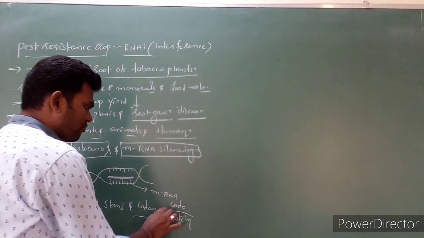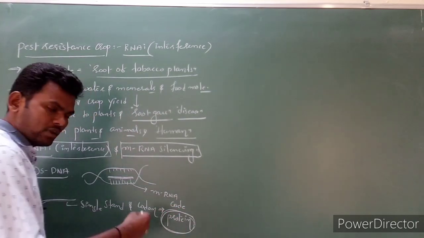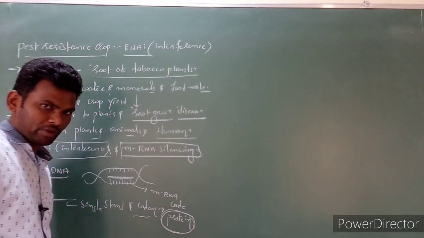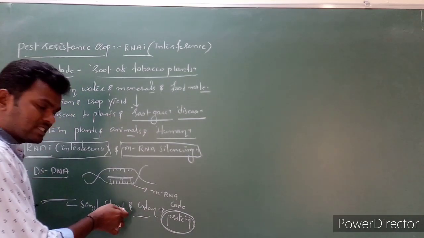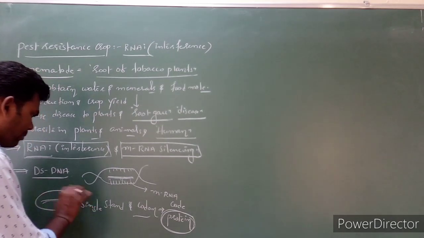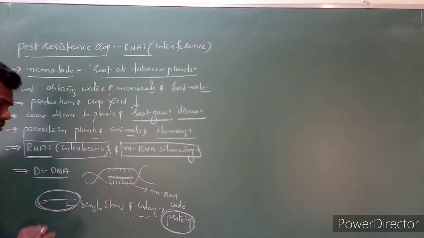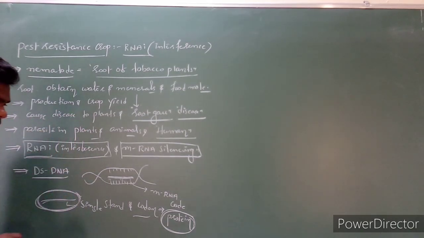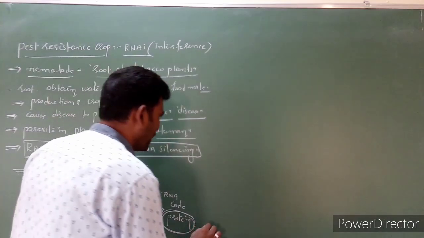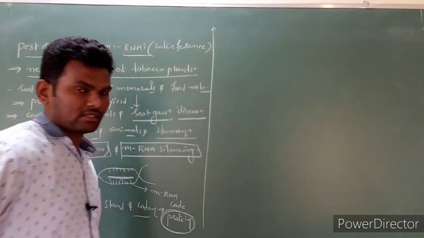These proteins are very essential for the survival of humans or nematodes or whatever it may be. Now our plan is silencing or inactivation or blocking of this mRNA with the help of RNA. That is called RNA interference, nothing but mRNA silencing.